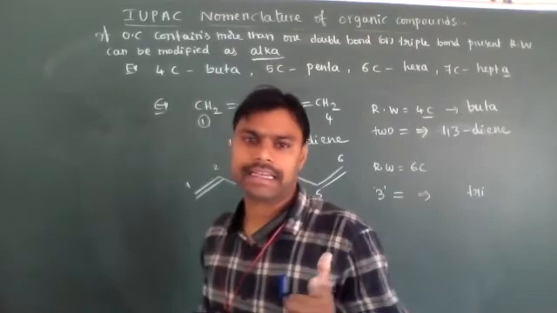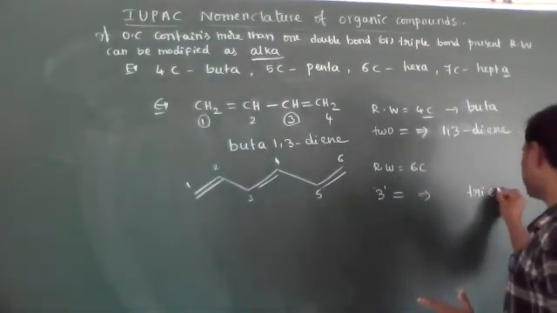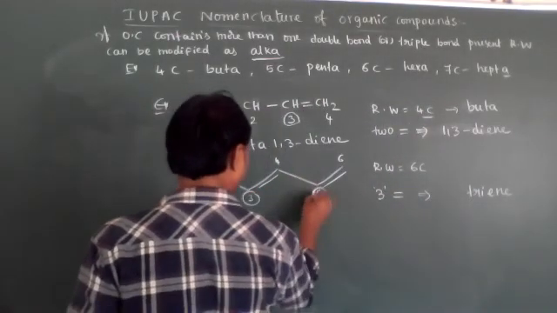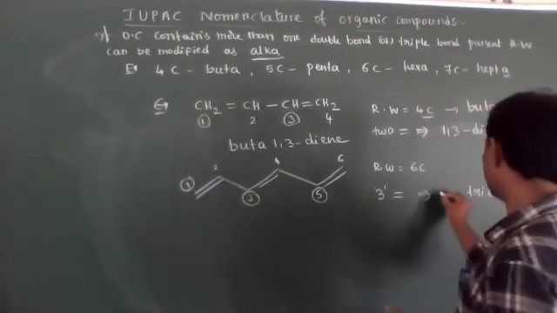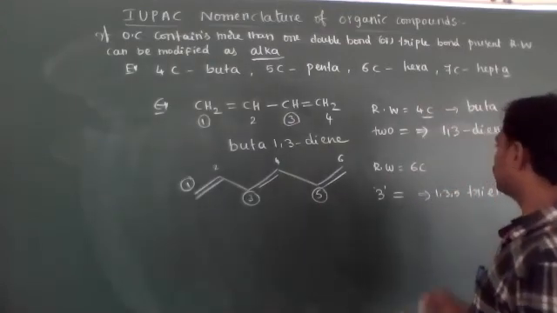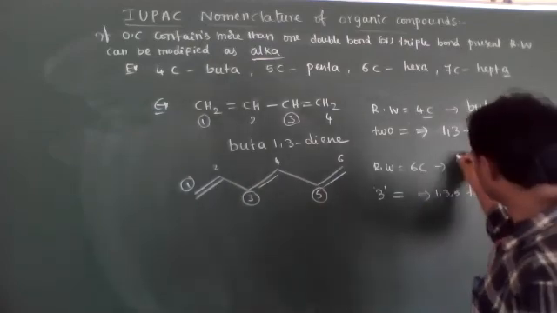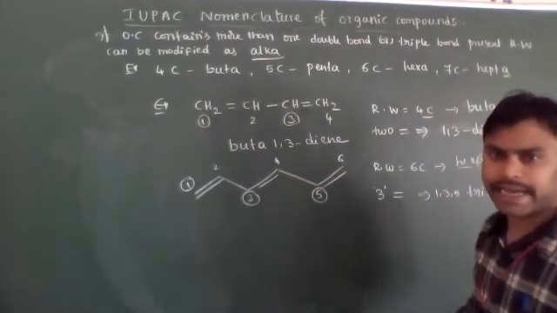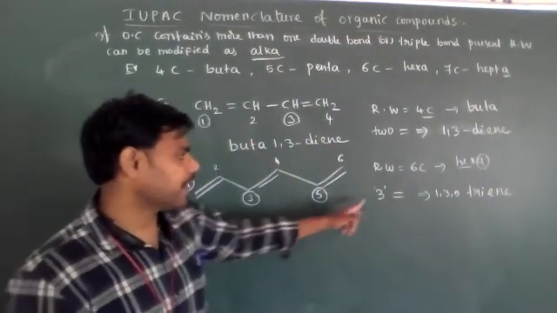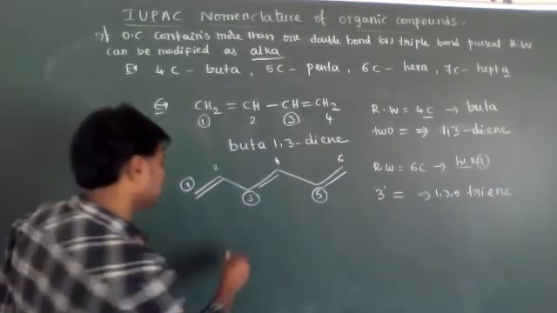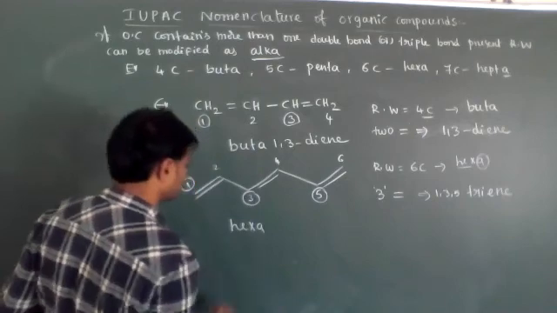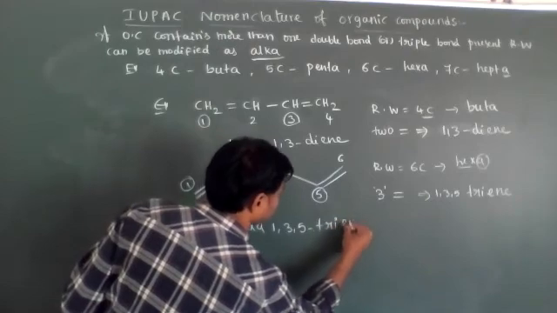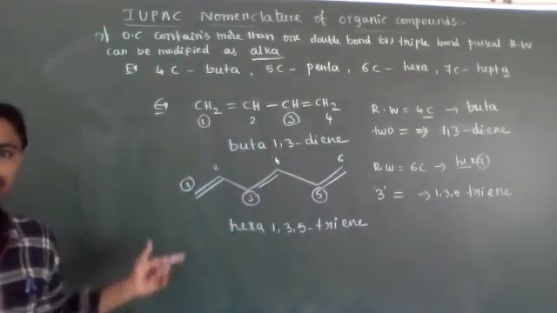3 is indicated by tri, and double bonds are called ene. Triene. What is the position of the trienes? First, third, and fifth: 1, 3, 5. So the root word hex becomes hexa. Additionally, one extra letter a came. Hexa. Just add both the root word and the primary suffix. Then hexa-1,3,5-triene. Triene, names like this will come.